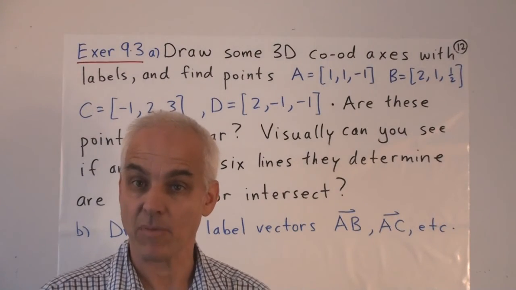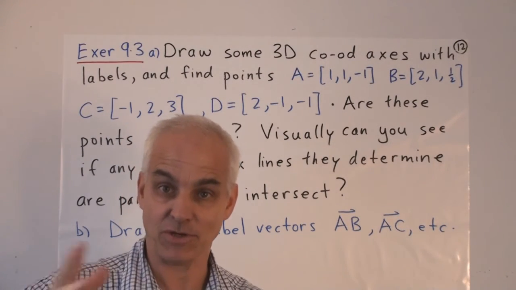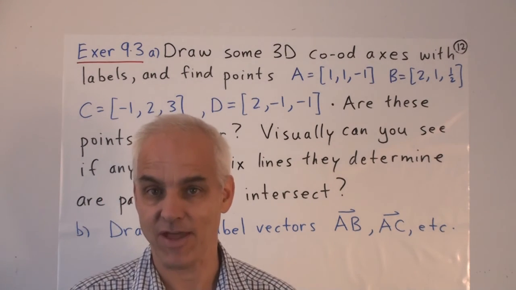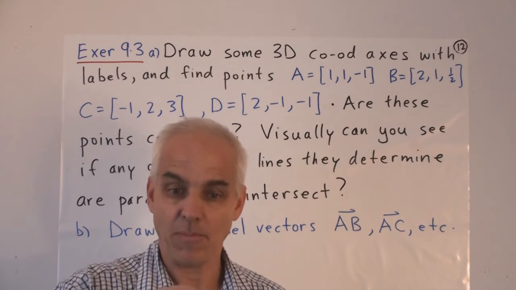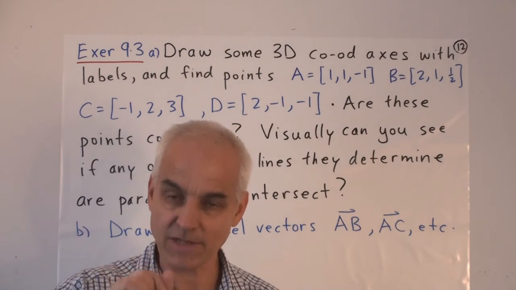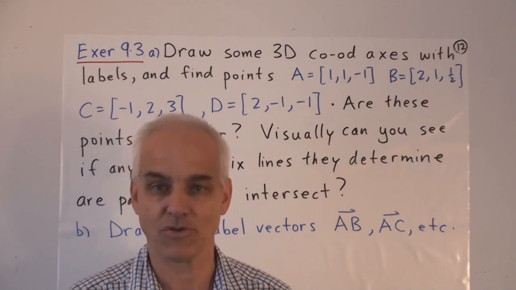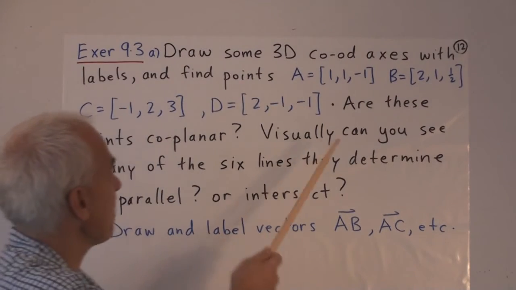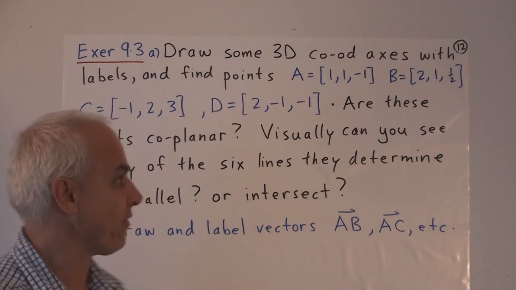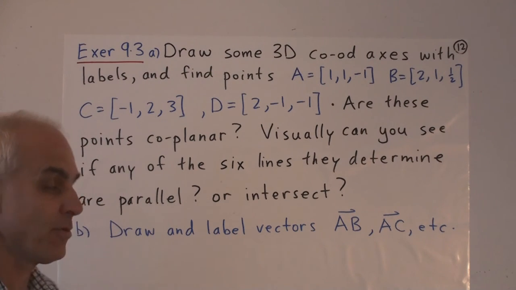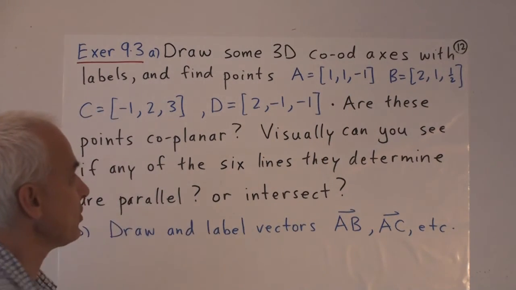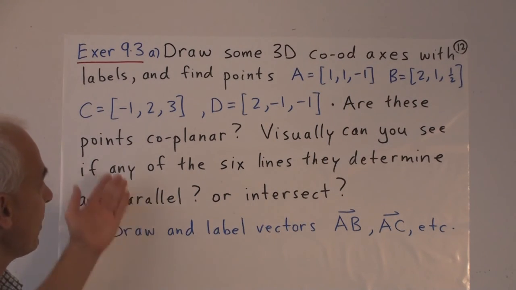So we've been talking a lot about projections and pictures of 3-dimensional situations on a 2-dimensional page, and it's really good to practice that, so that when you draw points, you can actually put them in the correct place. There's always a correct place for any point in a 3-dimensional drawing. So just to give you some practice, draw some 3-dimensional coordinate axes, so you can basically draw them however you like. And then with respect to those axes, find points, say A, B, and C, D, those ones with those values, and answer a few questions.